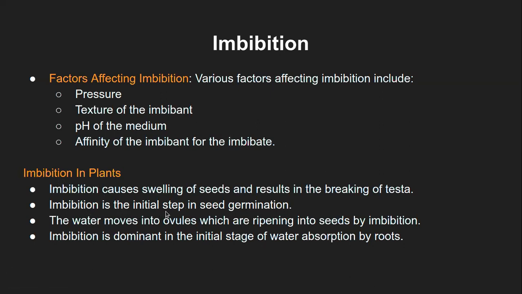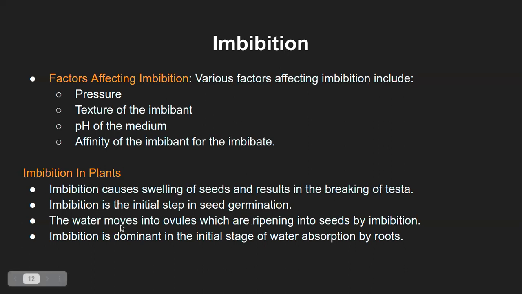Secondly, like I already explained, in the initial steps of seed germination, that is when the sprout has to come out, more and more water is required. So more and more cells will keep absorbing water. They become turgid and they ultimately allow that sprout to push through the testa, and that is how it keeps growing into a tree or a plant.